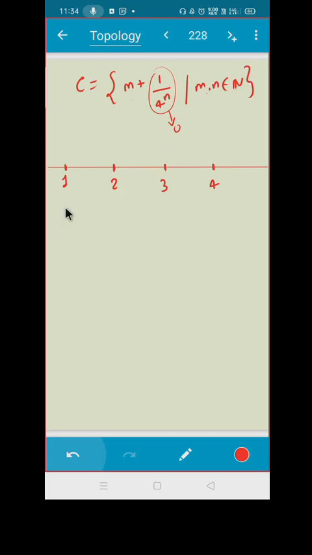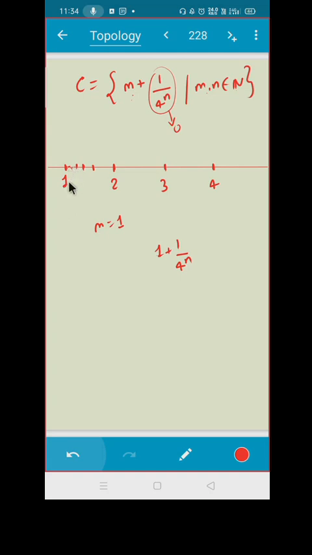See, what will the first point be? m plus 1 upon 4 raised to n. Suppose I fixed m equal to 1. So my expression will be 1 plus 1 upon 4 raised to n. Now put the values of n. If n equal to 1, what will come? 1 plus 1 upon 4. It will come somewhere here. Put n equal to 2, it will come here. Then n equal to 3, it will come here. Then it will come here like this. So what do you think?